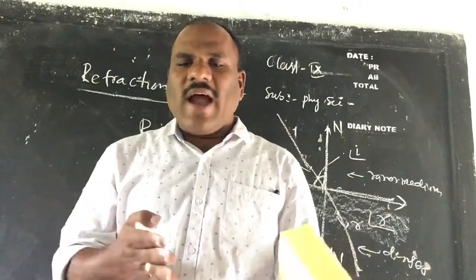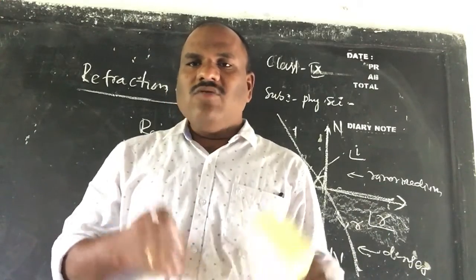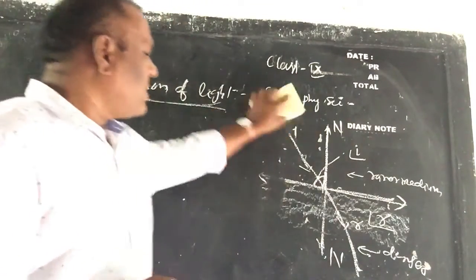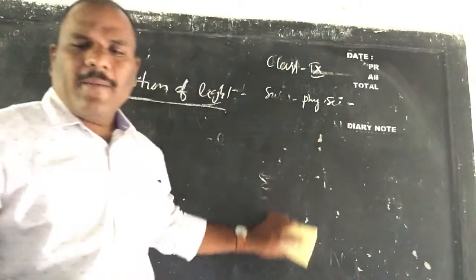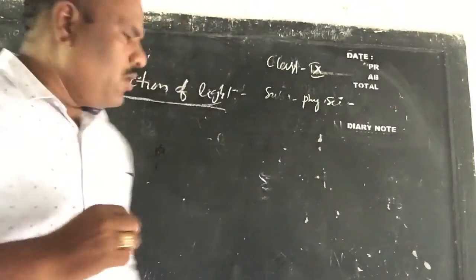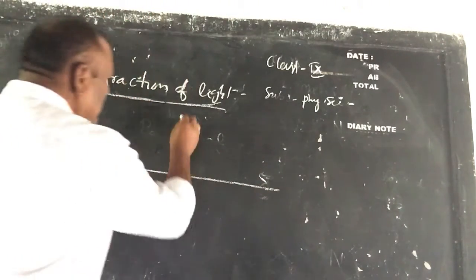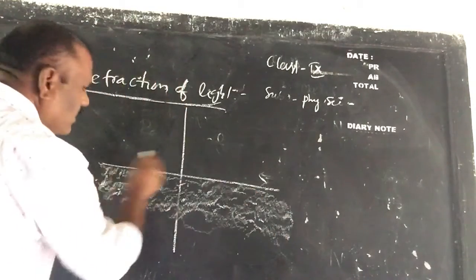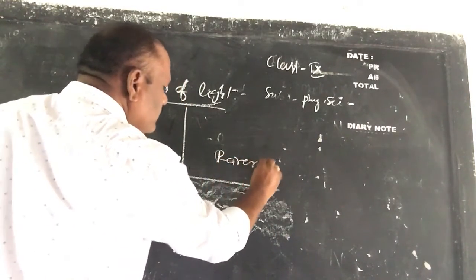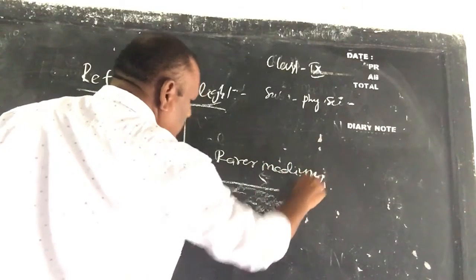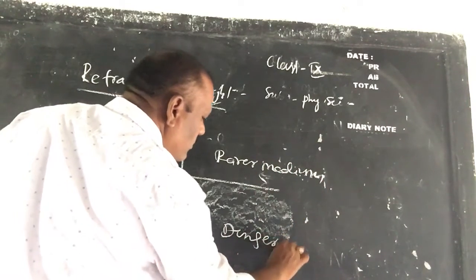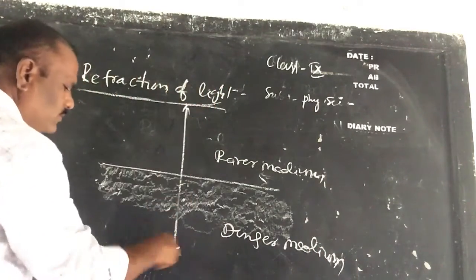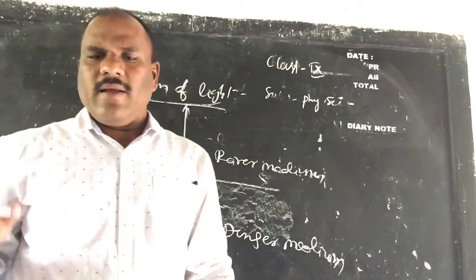So how does the light ray behave when it enters from one medium to another medium, children? Let us see how the light ray behaves. For example, this is a normal, this is the denser medium, and this is the rarer medium.